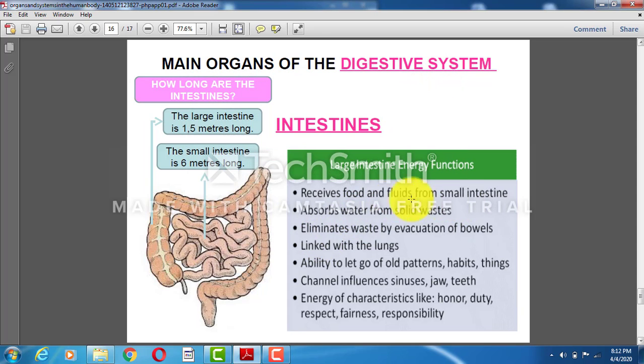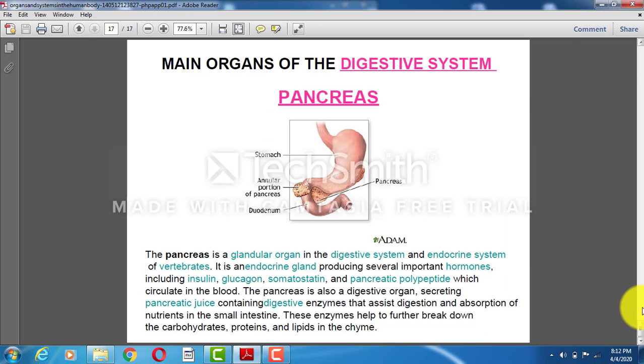Receives foods and fluids from small intestine, absorbs water from solid waste, eliminates waste by evacuation of the bowels, linked with the lung, ability to let go of old patterns, habits, and acidity. Okay, you don't need to study such detail. I told you what in the starting that you remember.